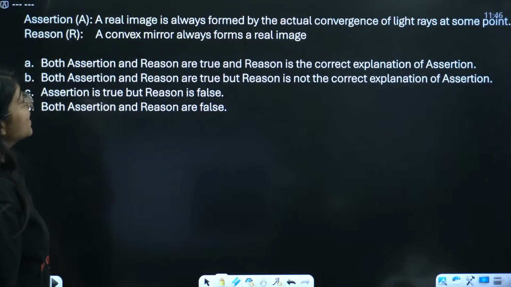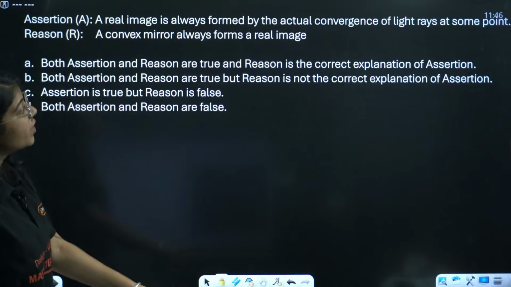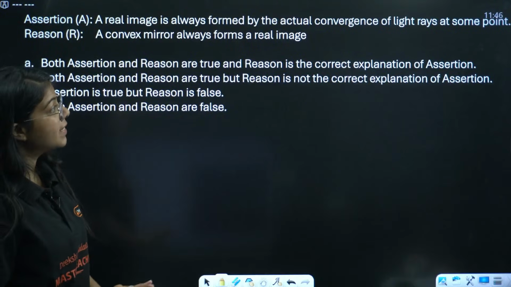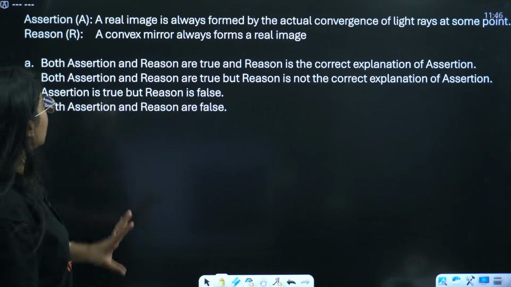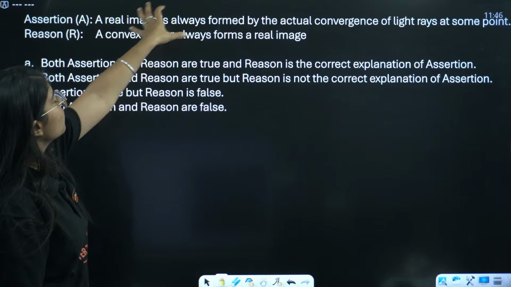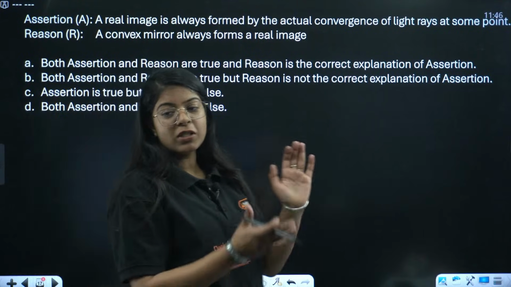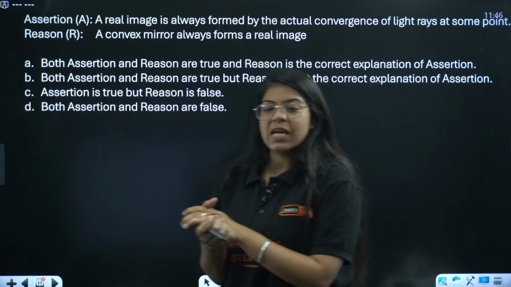The assertion says a real image is always formed by the actual convergence of light rays at some point. The reason says a convex mirror always forms a real image. Let me know the answer, everyone. Who gives the answer first?